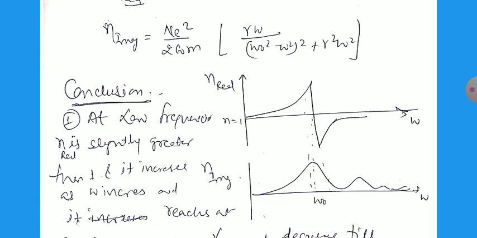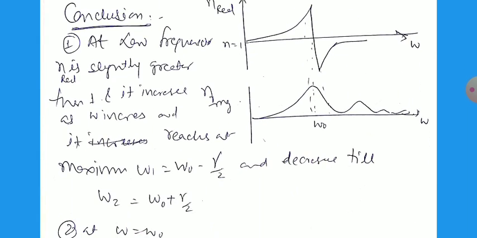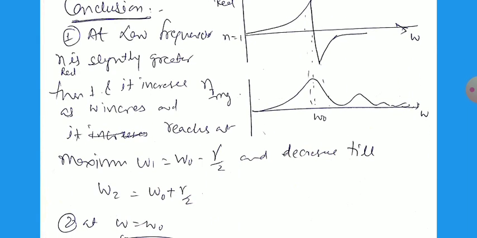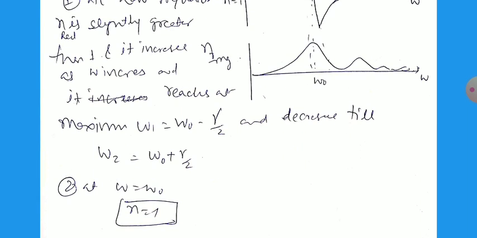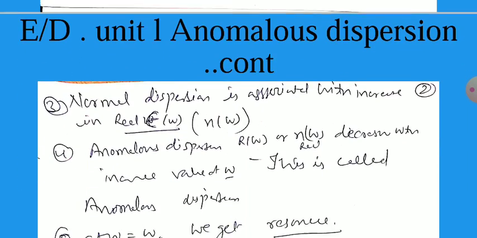So what conclusions can we observe? First, at low frequency n real is slightly greater than 1, and it increases as omega increases, and it reaches the maximum value at omega 1 equal to omega 0 minus gamma by 2, and then decreases till omega 2 equal to omega 0 plus gamma by 2, and at omega equal to omega 0 it equals 1.